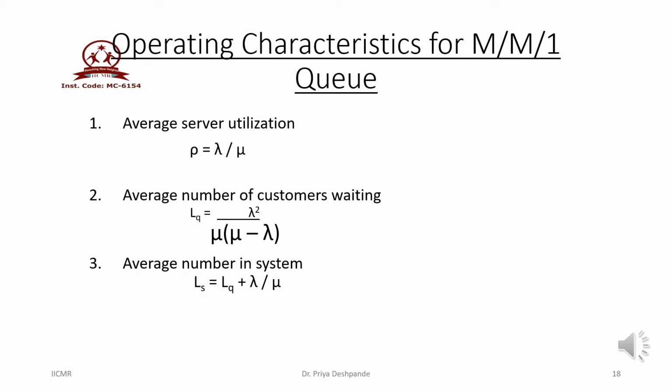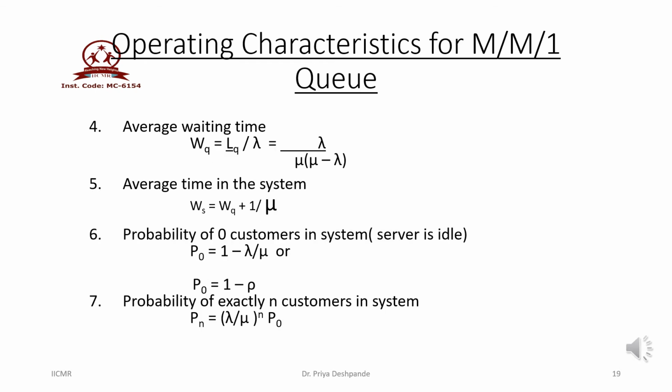The third important measure is average number of customers in the system, that is denoted by LS, and this LS is defined in terms of average number of customers in queue. So LS is always equal to LQ plus lambda upon mu. The fourth important parameter of the first model is average waiting time of a customer in a queue. It is denoted by WQ, which is equal to LQ upon lambda or lambda upon mu into mu minus lambda.